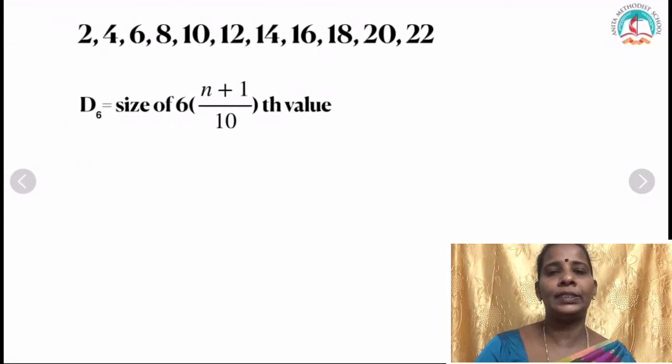The next one asks you to find, again arranging the data in ascending order, D6. So 6 times n plus 1 by 10. Replace n as 11.